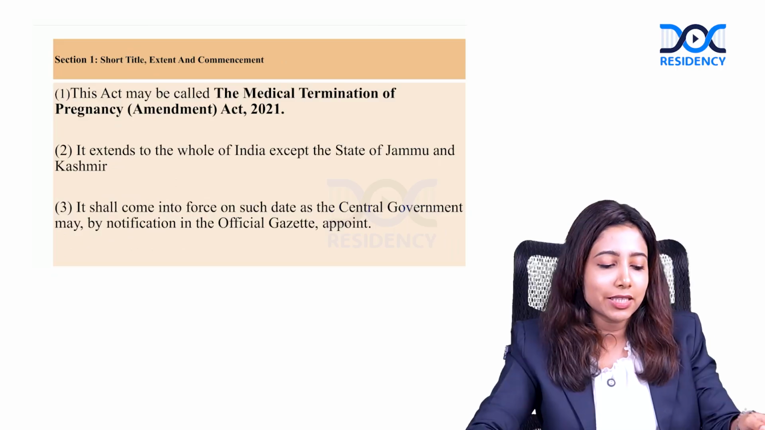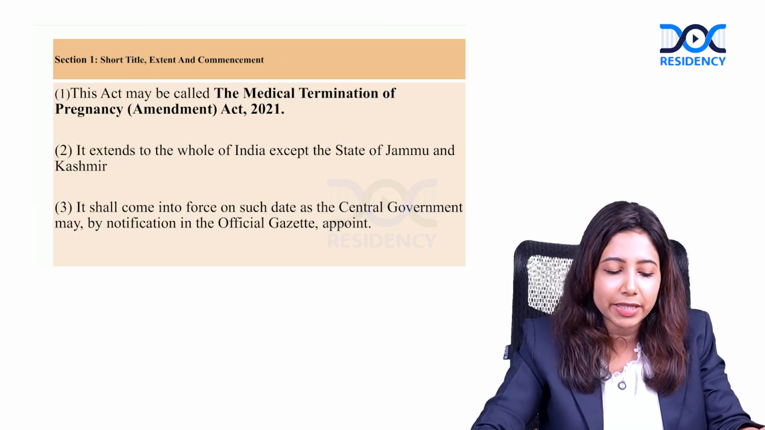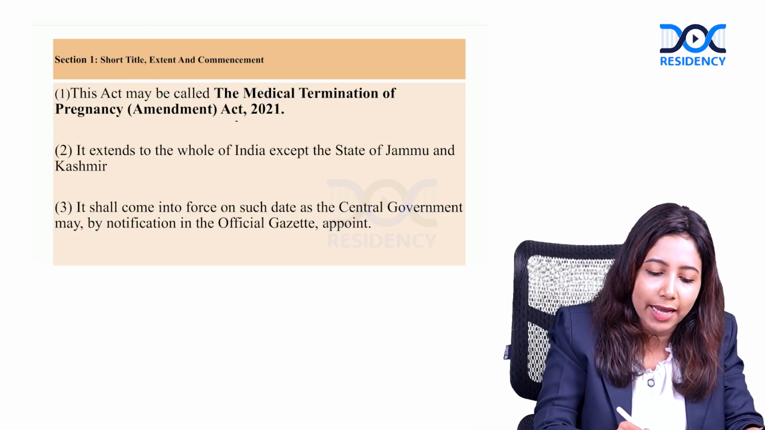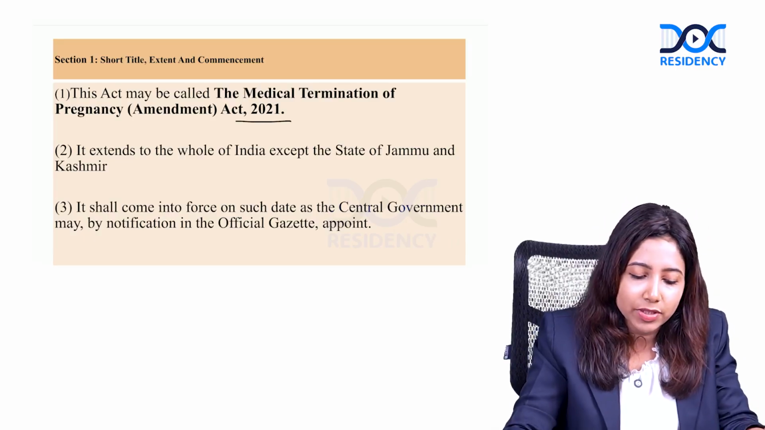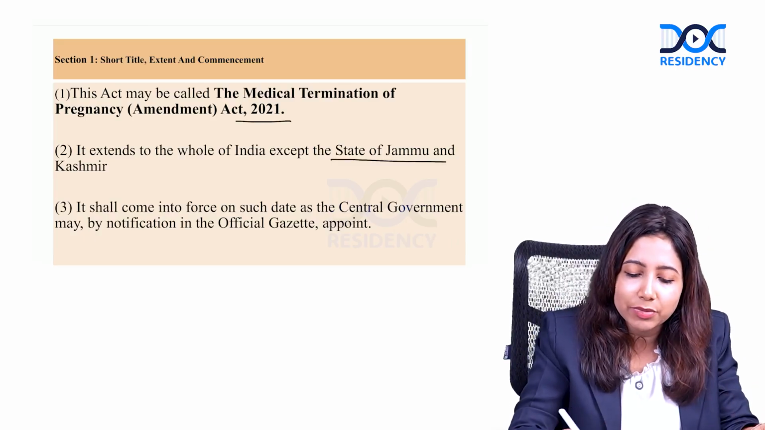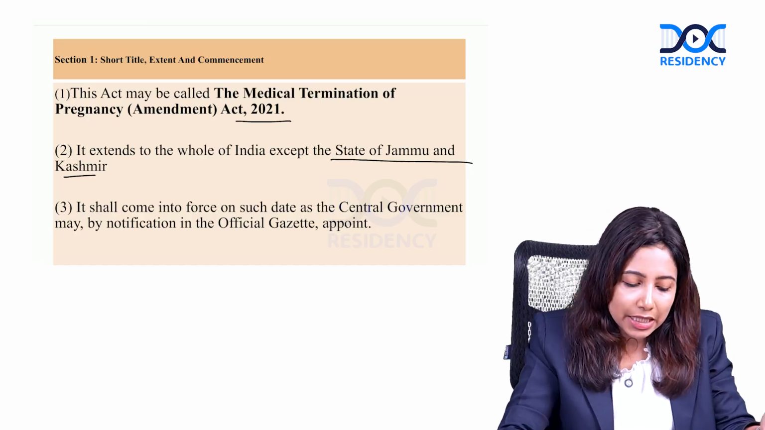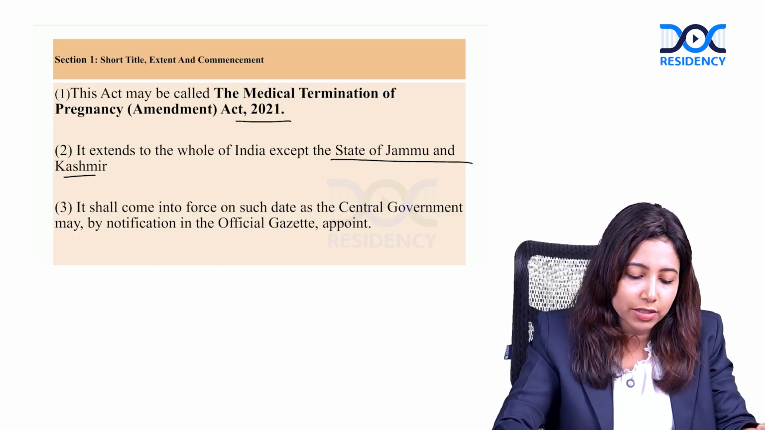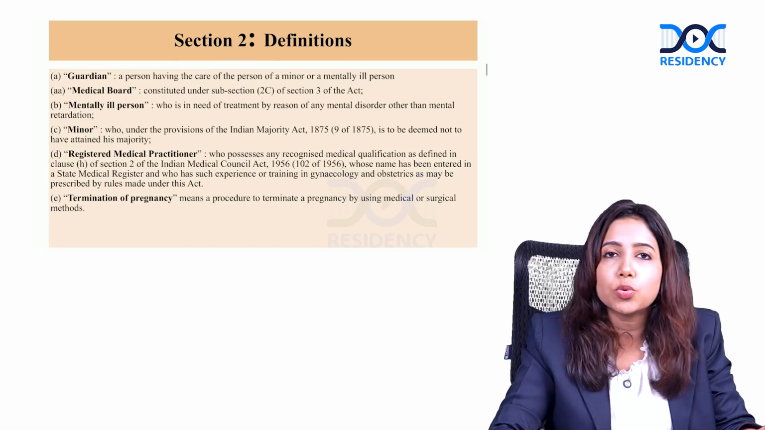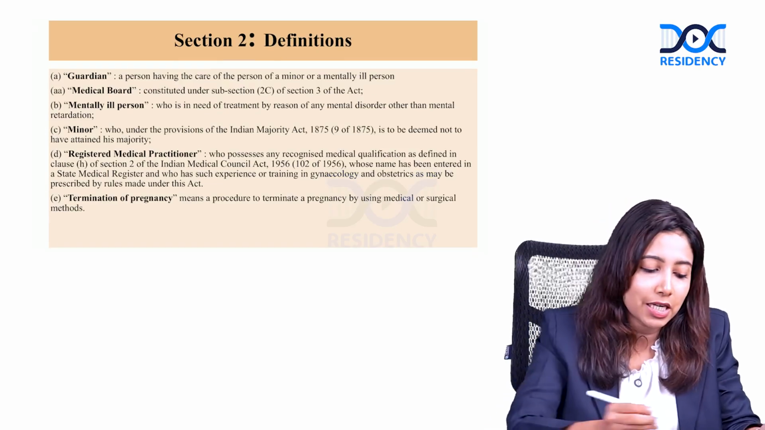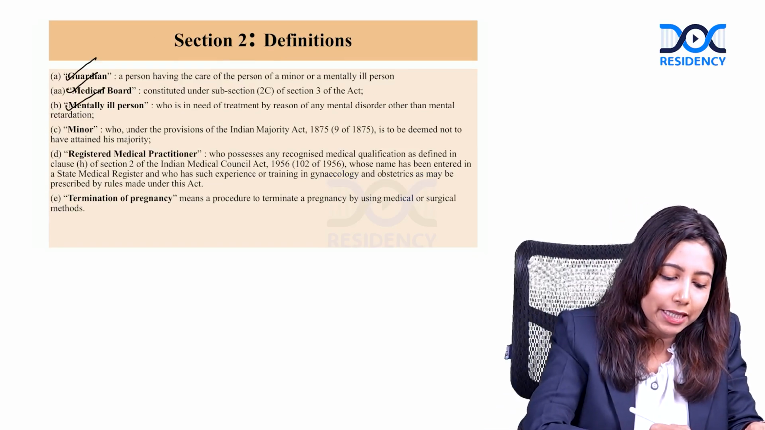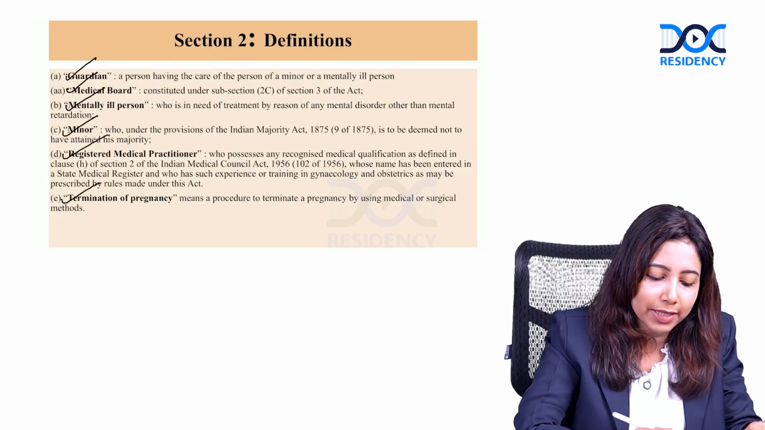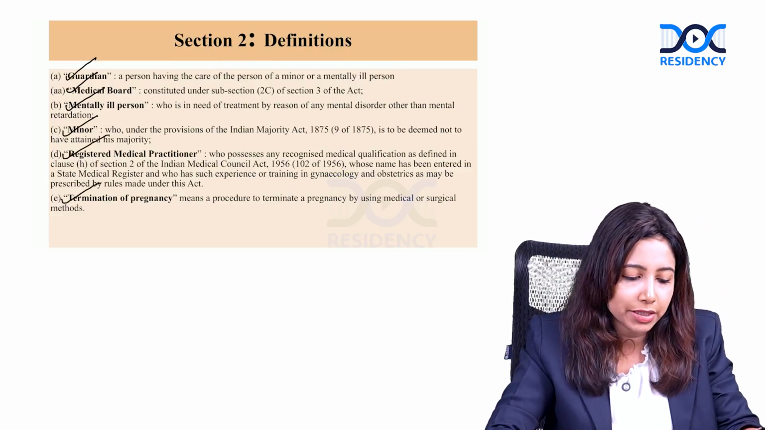So, short title, extent and commencement. This act may be called the Medical Termination of Pregnancy Amendment Act 2021. It extends to the whole of India except the state of Jammu and Kashmir. It shall come into force on such date as the Central Government may, by notification in the Official Gazette, appoint. Section 2 is all about the various definitions regarding guardian, medical board, mentally ill person, minor, registered medical practitioner, and even termination of pregnancy.